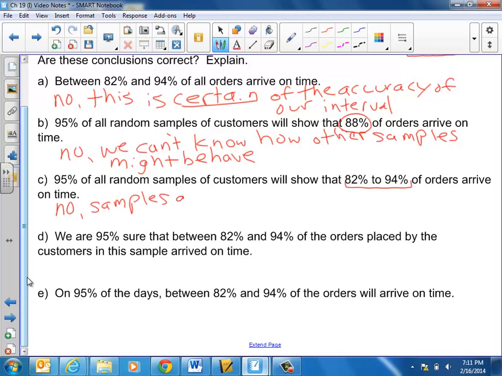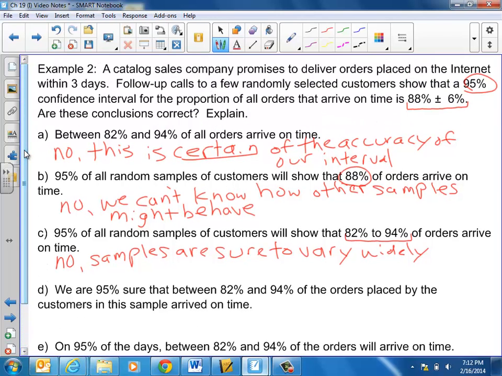Samples are sure to vary widely. We can't know that they're all going to have that same confidence interval underlined there. All right, D. We are 95% sure that between 82% and 94% of the orders placed by the customers in the sample arrived on time. Well, we're 100% sure of that. That doesn't make sense. They're talking exclusively about the sample.